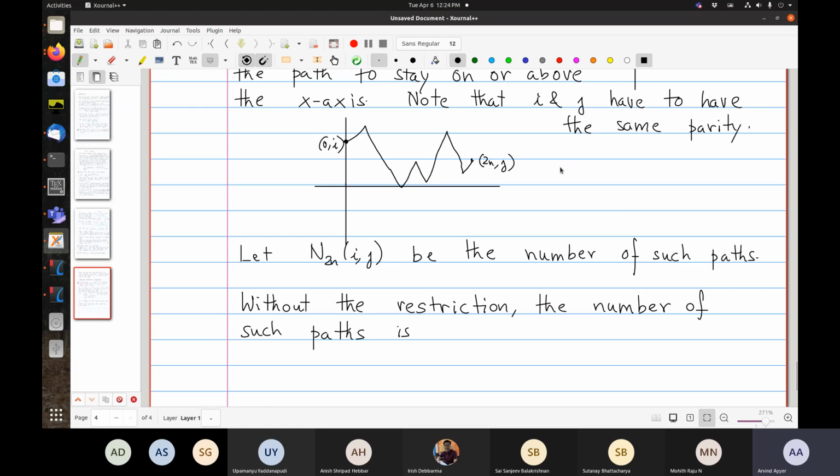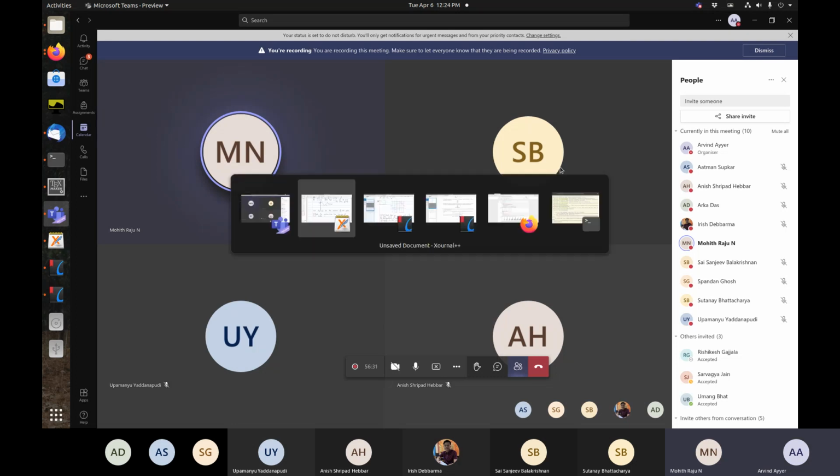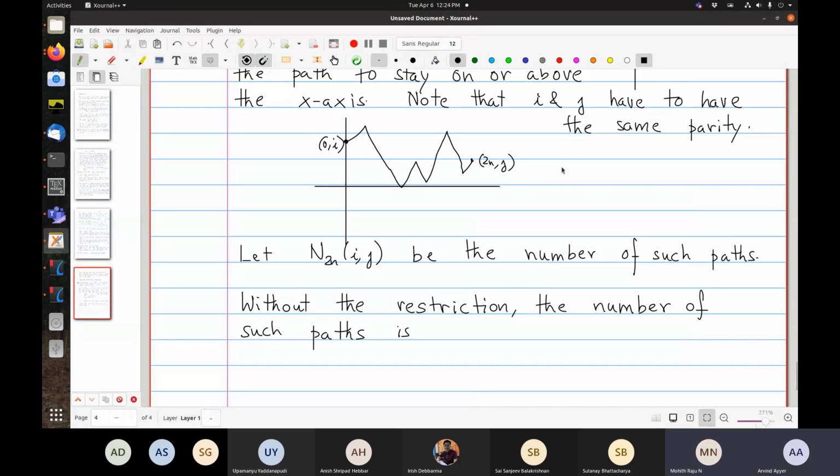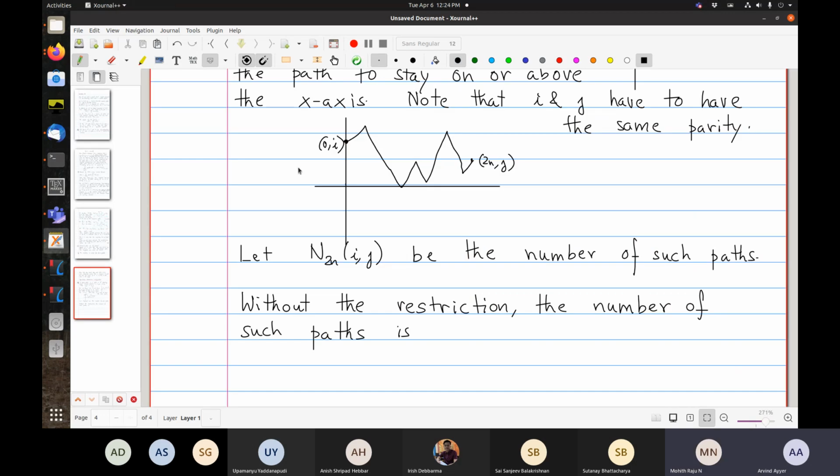Okay, so let's assume i and j have the same parity. Then how many paths are there? Anyone? Maybe 2n choose n plus j minus i. Close. Yes, you're on the right track. So Mohit is almost right. So can you tell us how you came by that answer?